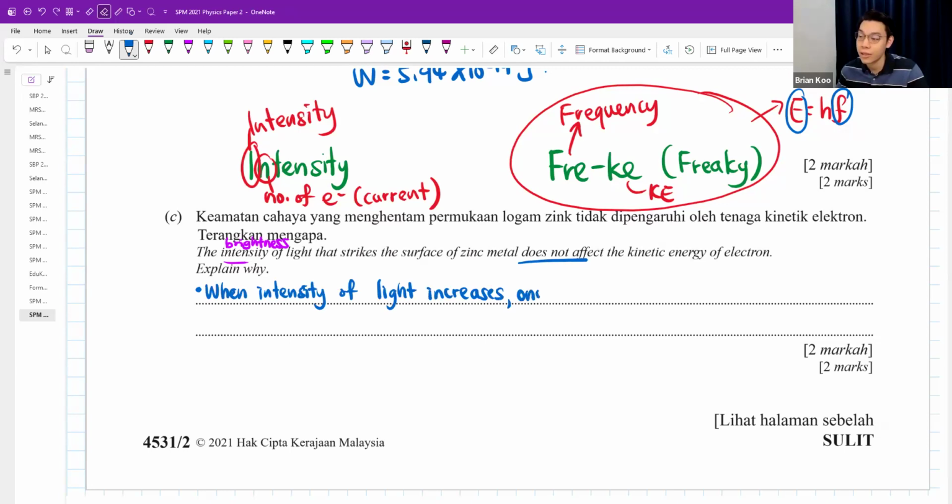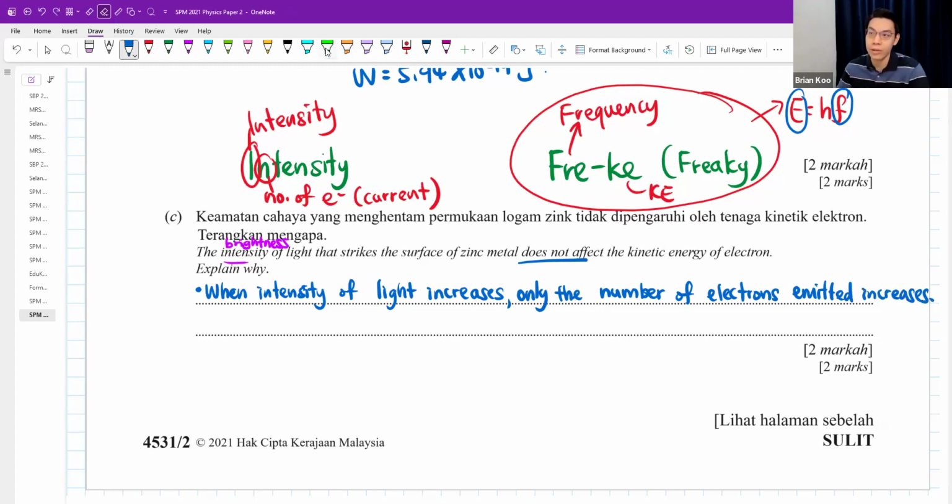It only affects the number of electrons, or to be more specific, usually in this chapter we will say photoelectrons. Photoelectrons, electrons, same thing. Photoelectrons are just electrons that come out because of light. Photo means light. The number of electrons emitted increases.